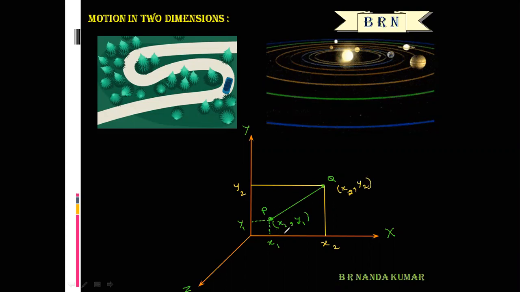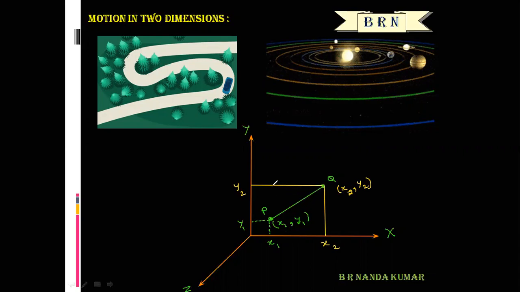So the change in position of a particle can be determined by using two Cartesian coordinates, that is the x and y axes. Here the particle is moving in two different directions, the x and y directions, at the same time, from P to Q. So the particle is moving along a plane.